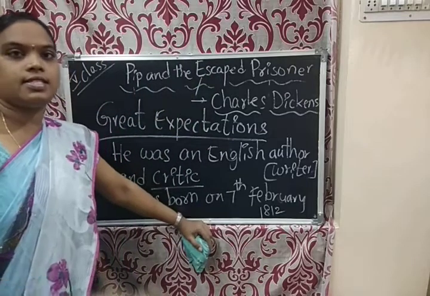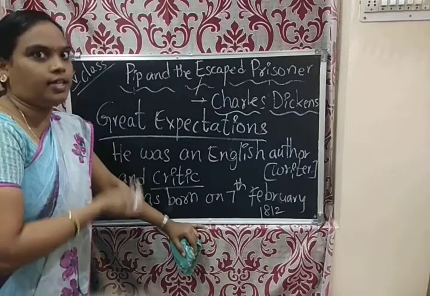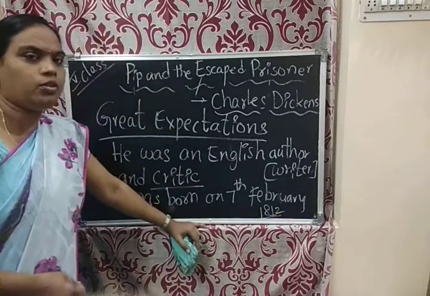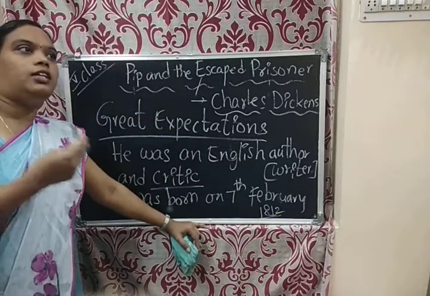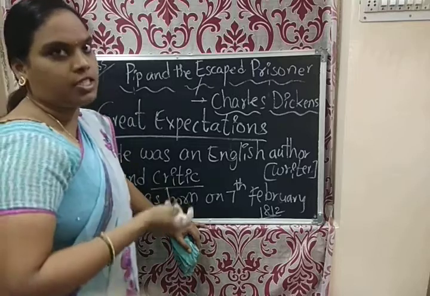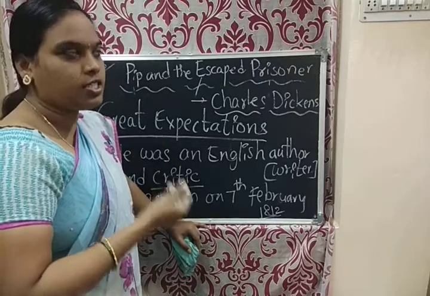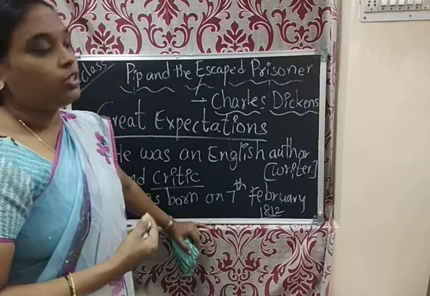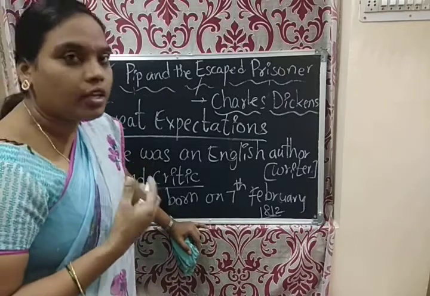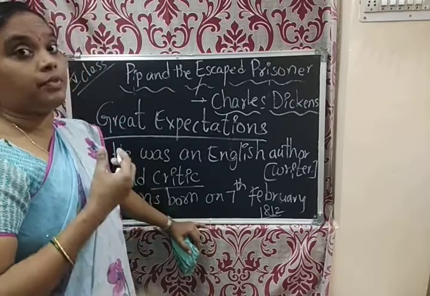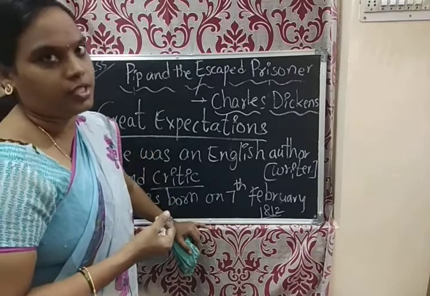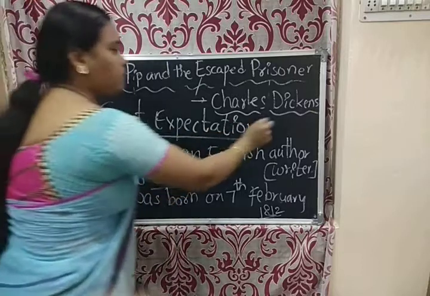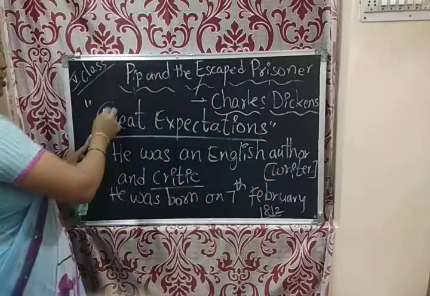So his era started from 1812. After that he studied. After his studies, he came to start writing. So many great stories he had written. The main book is Great Expectations.